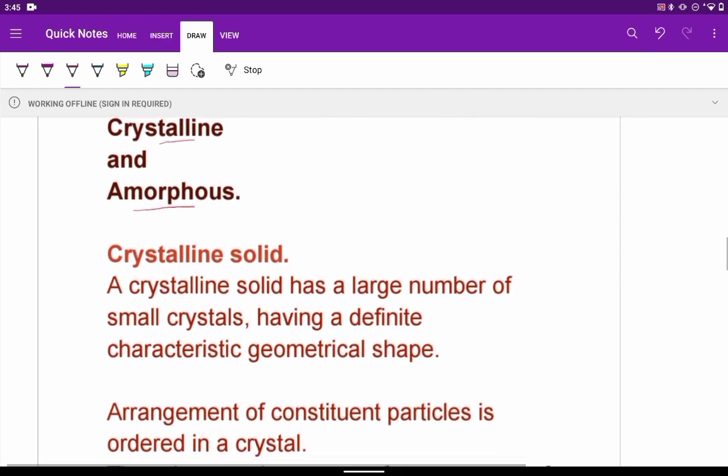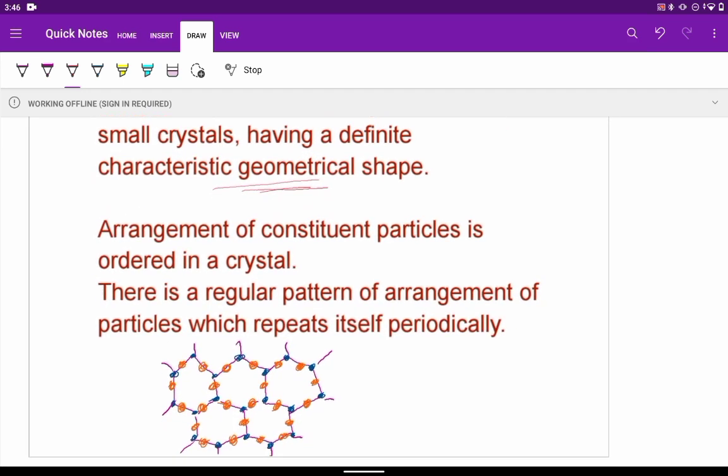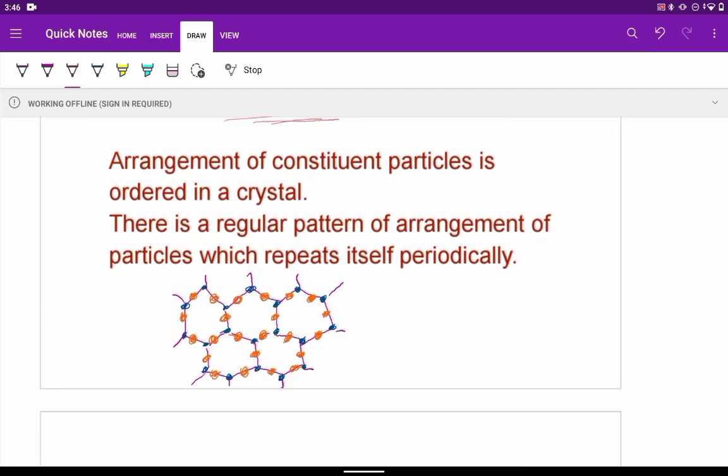In a crystalline solid, there is a large number of small crystals which have a definite characteristic geometrical shape. They have a particular geometrical shape. And the arrangement of the particles is very ordered, meaning there will be a regular pattern and that pattern will repeat. We can see in a diagram I have drawn here. You can see there is an orderly arrangement of the constituent particles.